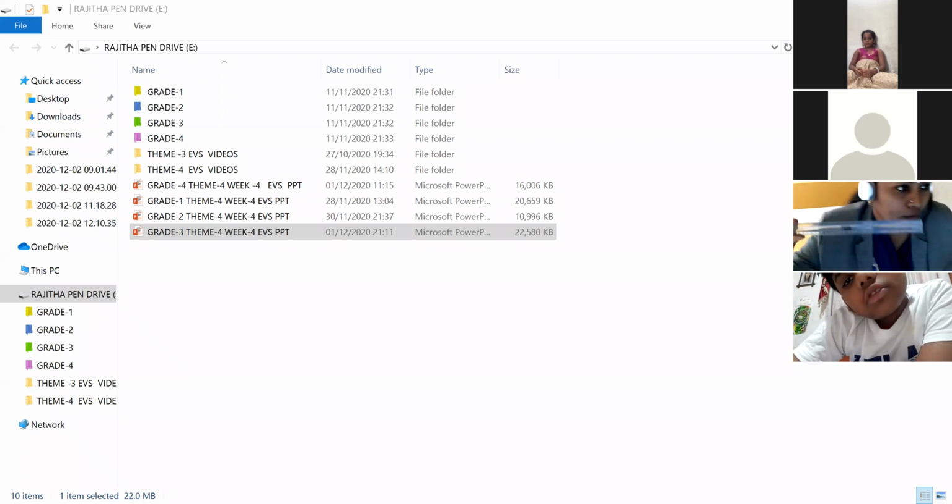A ruler measures length in millimeters, centimeters, and even inches. See the small lines present on the scale; we can find the inches also on this scale. Are you observing, children? Everyone? Scale. Okay?